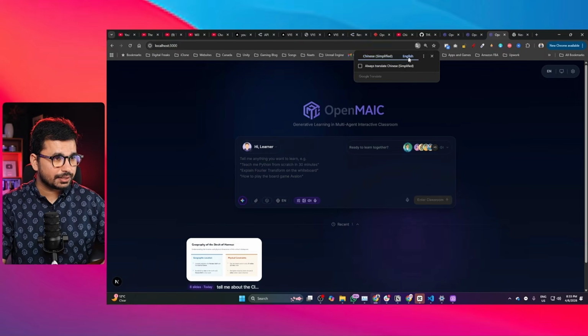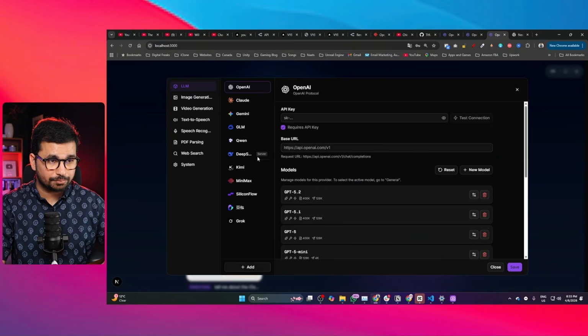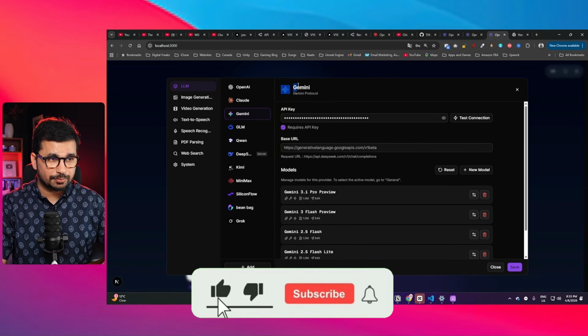Just refresh, and you can see my project right now is running in here. And now inside settings on top right, simply just click on that. Make sure that your AI provider is set up in here. So you can see I'm using this Gemini API key.